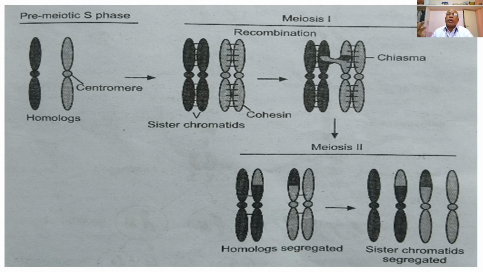Then follows metaphase 1, then anaphase 1 and telophase 1. So the prophase 1 is very long, complex and involves several steps.